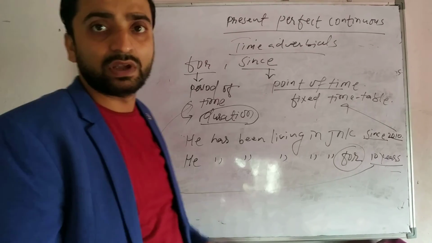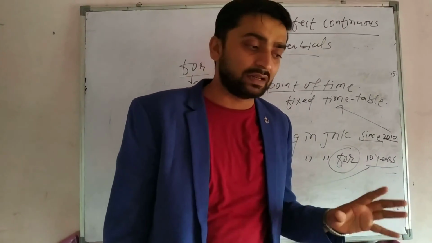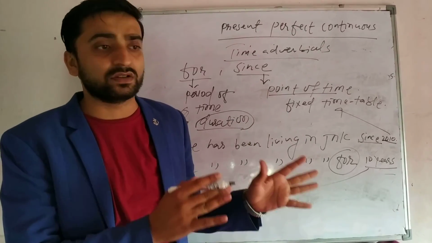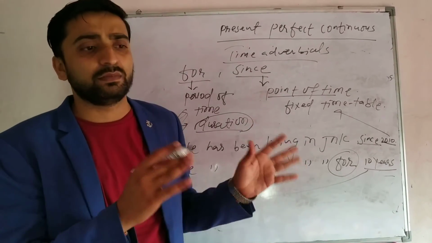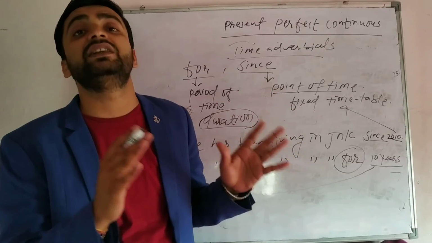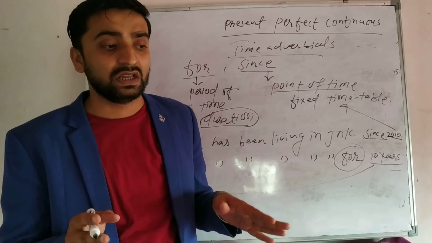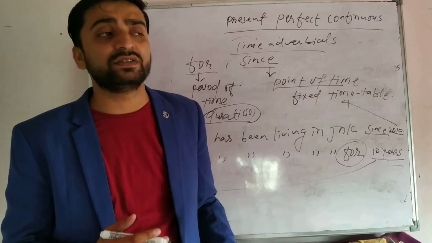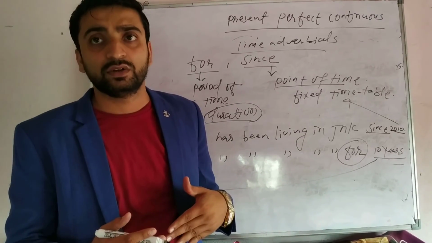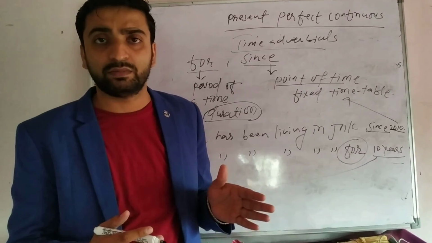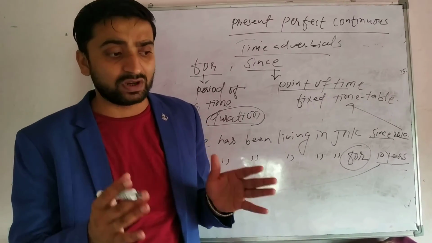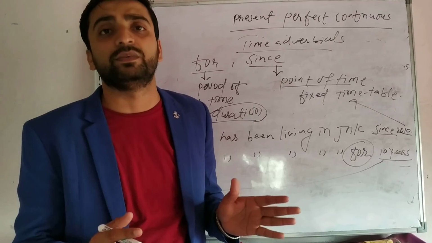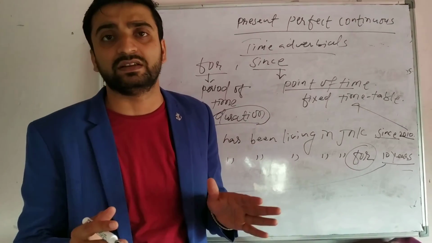So hope students you have understood about the tenses. So these are the structures of all tenses of present tense: simple present, present continuous, present perfect, and present perfect continuous, with their uses and with their examples. And one more important thing is only learning is not important, practice is important. So I hope you have some kind of grammar book from which you can now practice the correct uses of verbs, where the correct tense is given.